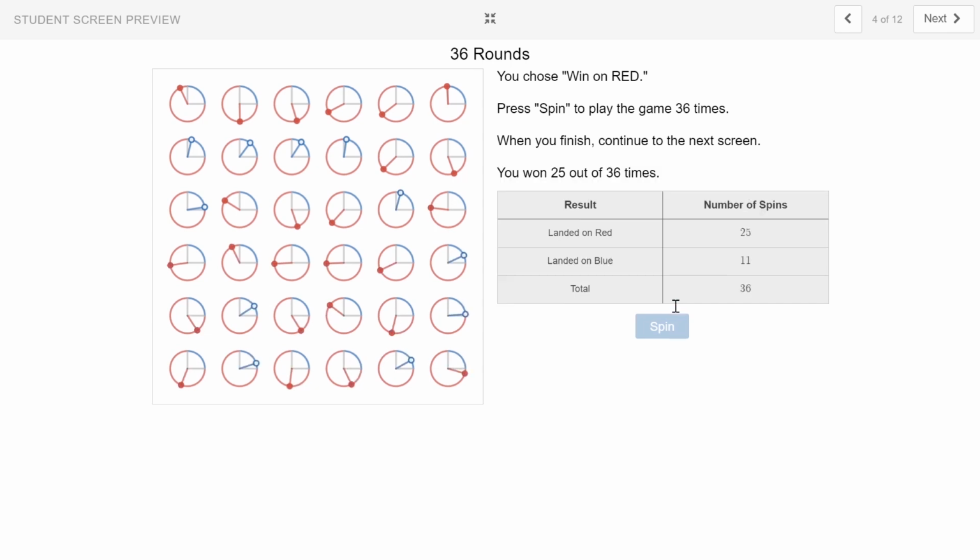Oh, pretty close. I landed on red 25 times out of 36, which is just under 75%, and 11 out of 36, which is just over 25%. So pretty good, pretty accurate there. It was about 31% on blue.